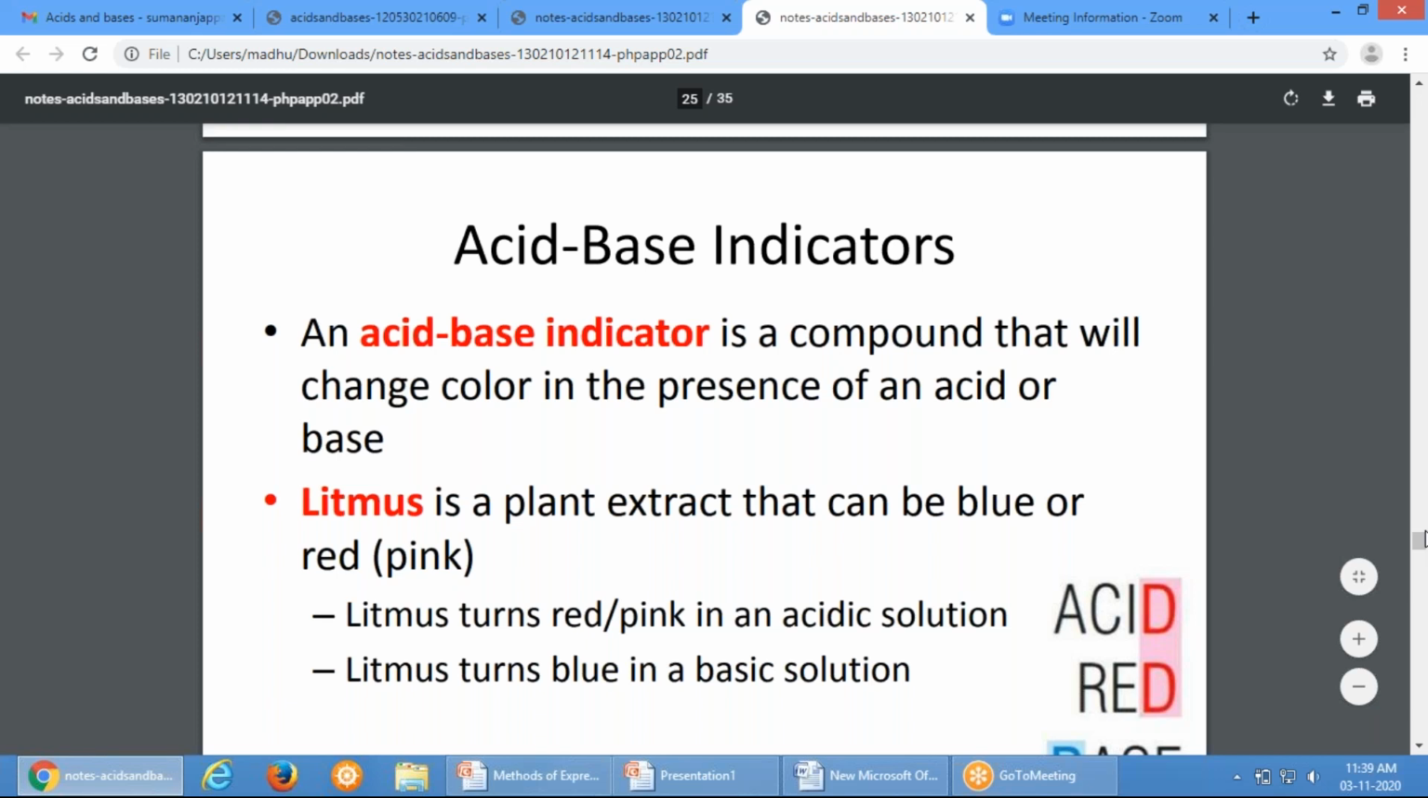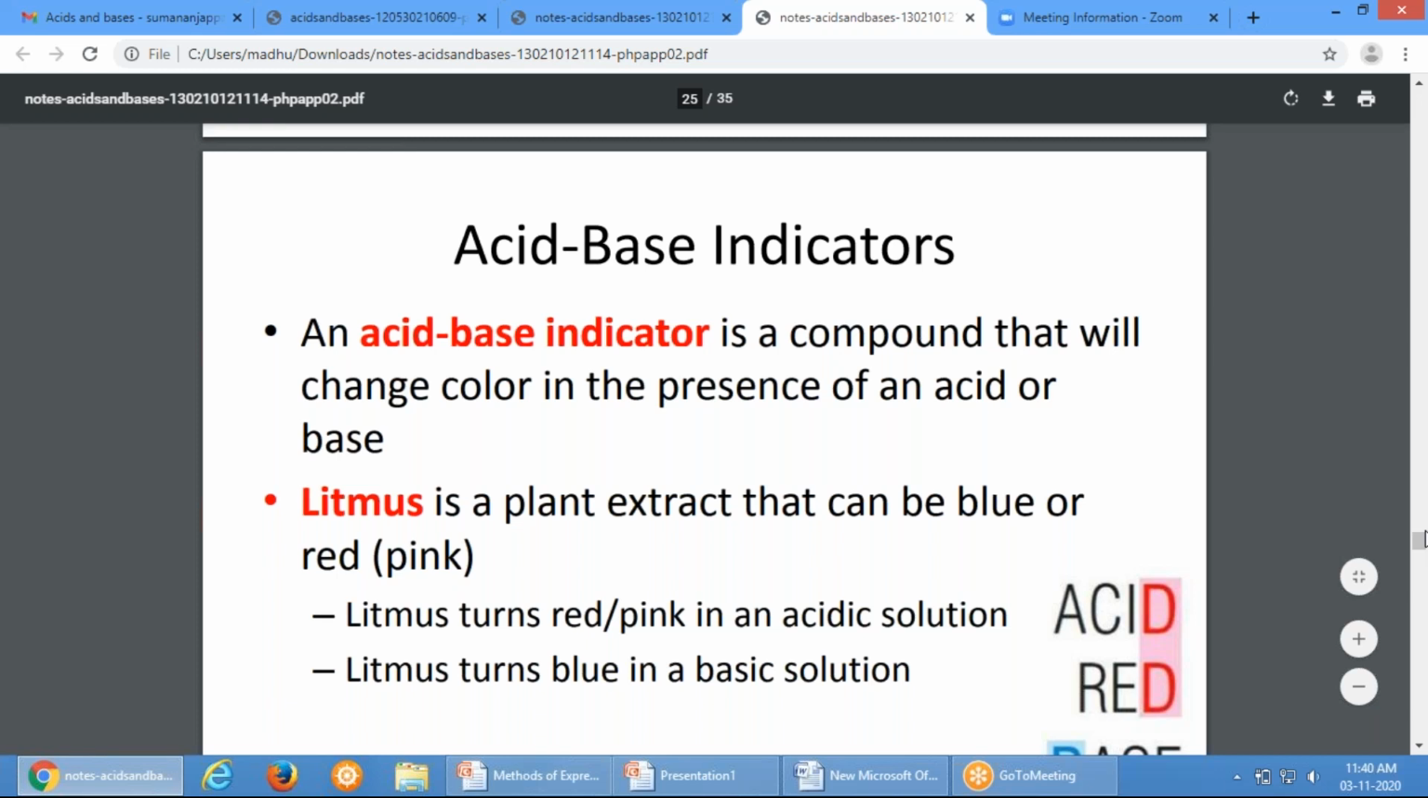Prashant? Nikita? Yes, ma'am. So what will be the color of phenolphthalein in acid solution? When you add phenolphthalein to acid solution, which color are you able to see? Red color, ma'am. In base, when you add phenolphthalein to basic solution, which color will you see? Red color, ma'am.